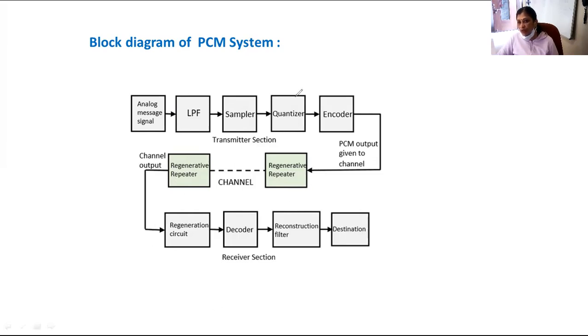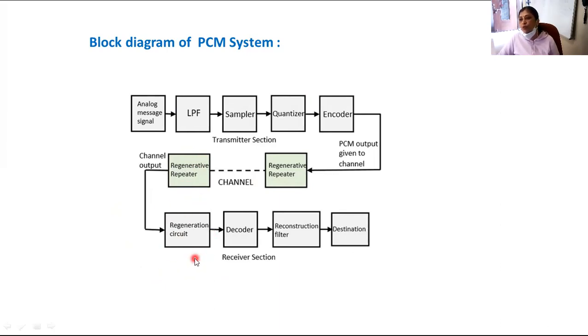Now we are going to discuss the receiver section. In the receiver section, what you can observe? You can observe these four blocks. The first block of the receiver section is the regeneration circuit. The regeneration circuit also performs the same function as the regenerative repeater.